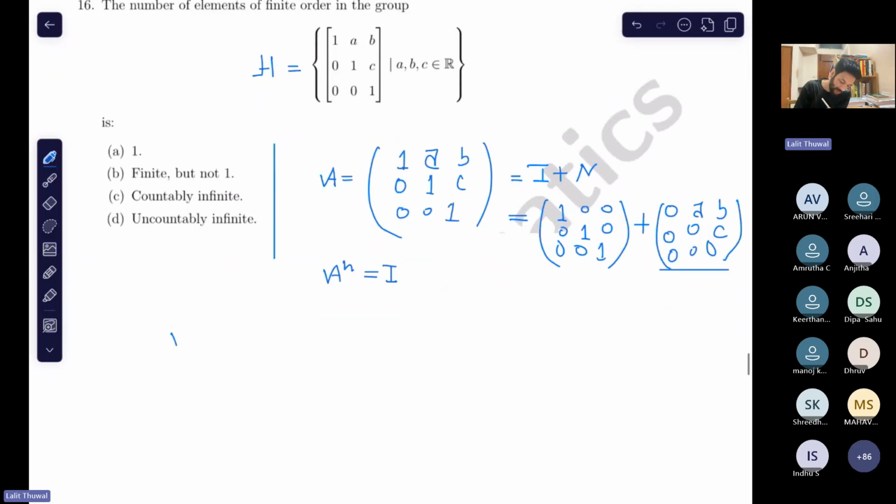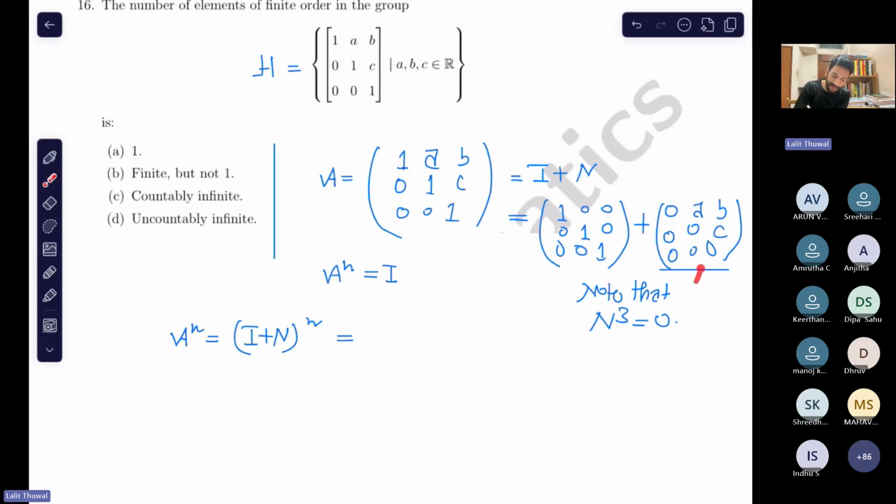A to the power n equals (I plus N) to the power n. Note that N cube equals 0. Verify it.